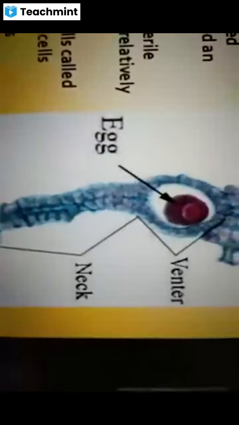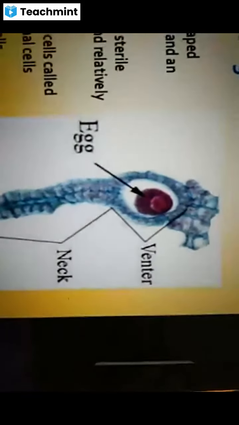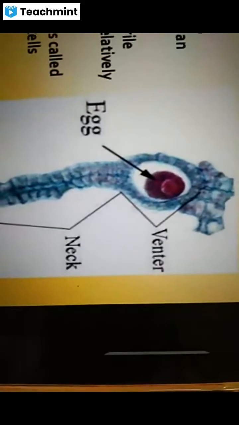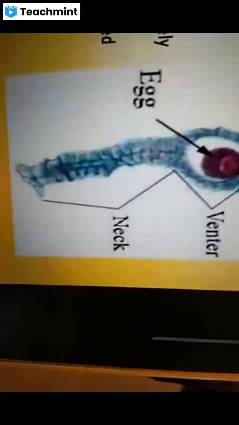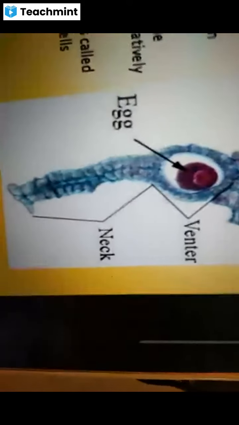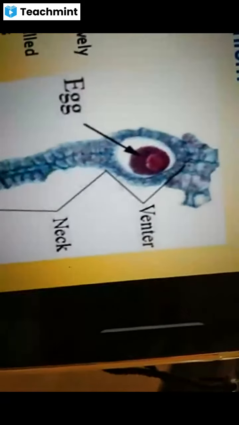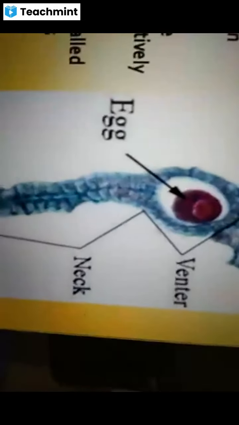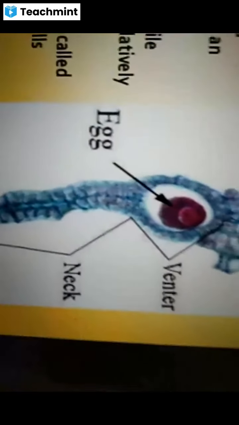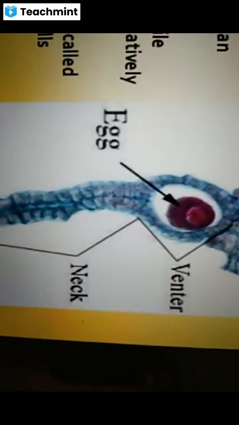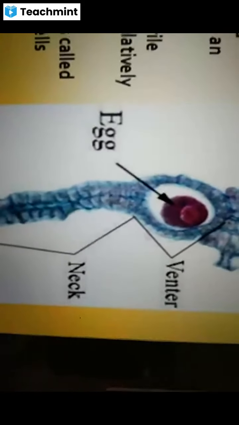See, here once again we are observing the archegonium. The broad venter is in the inward position. The long part is known as the neck, and this is the venter. The venter contains an extra cell also, the venter canal cell, and the large one is the egg cell. The venter canal cell and the neck canal cells are purely vegetative cells, and the tip contains the cover cells or lid cells.